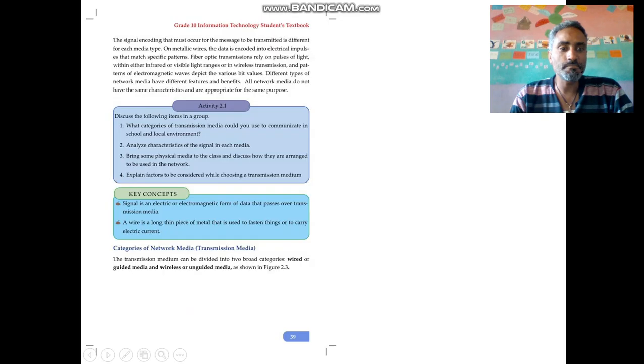The signal encoding that must occur for the message to be transmitted is different for each media type. Let us see here. On metallic wires, the data is encoded into electrical impulses that match specific patterns. In the case of metallic wire, the message is in the form of electrical impulses.